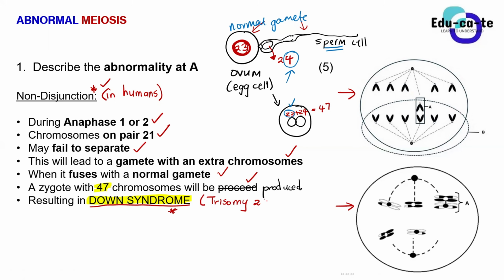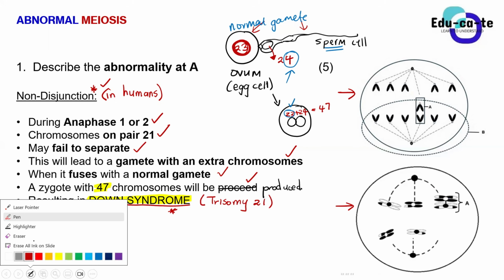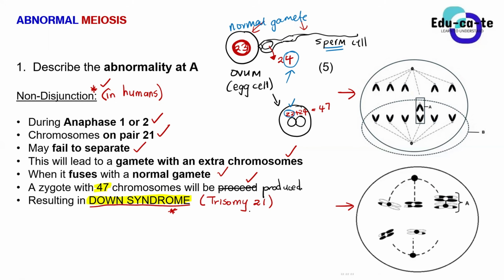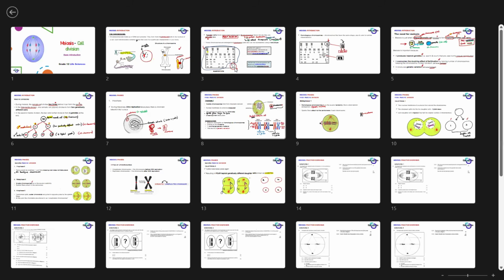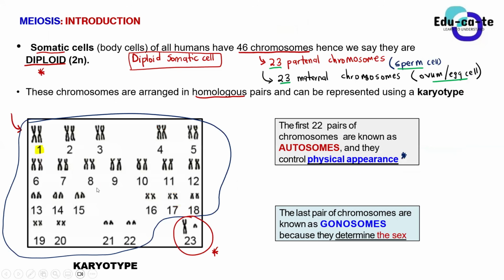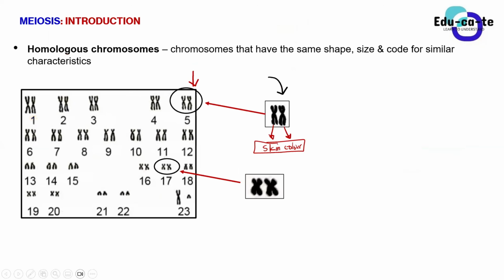It simply means that here we're having 3 copies of chromosome pair number 21. So let's go back to our karyotype. Although we have got 3 minutes remaining, let's just go back to our karyotype. Remember, guys, that on the karyotype, the autosomes are pair number 1 to pair number 22. That's what I told you guys, right?